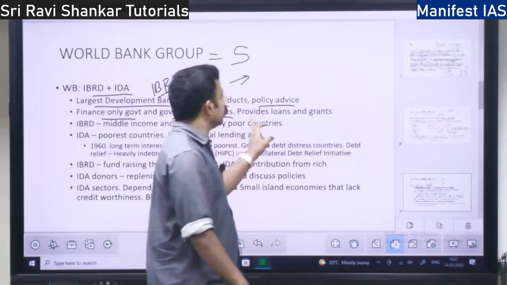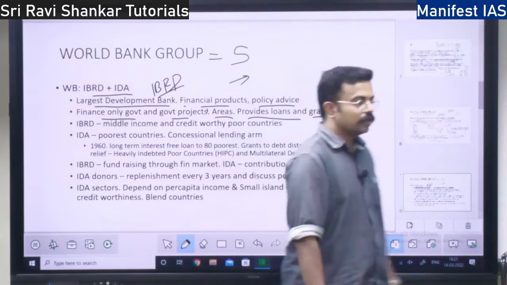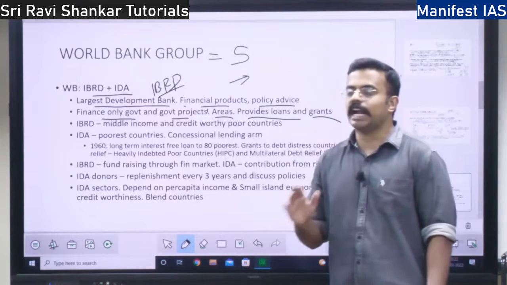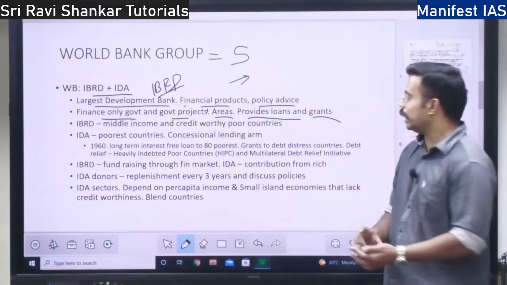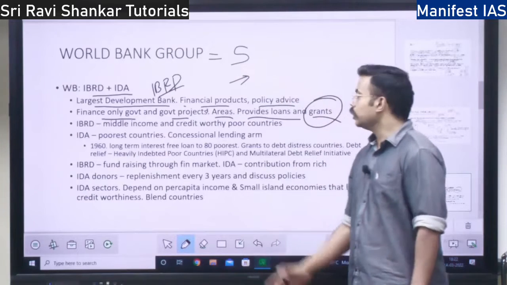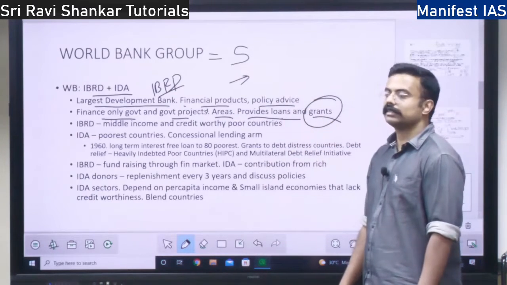So, they provide loans as well as grants. See, loans mean that money you have to give back. Grants mean you need not give back that money. This grant is given to the poorest of the poor countries. Loans go to other countries, right?